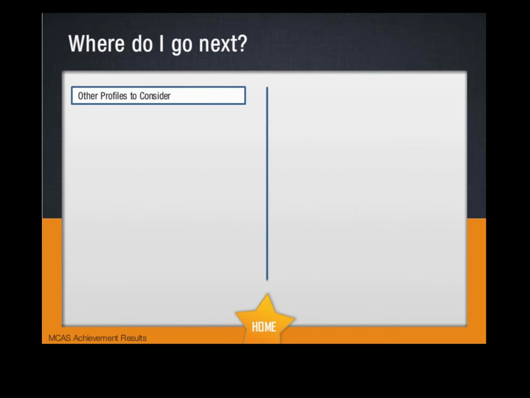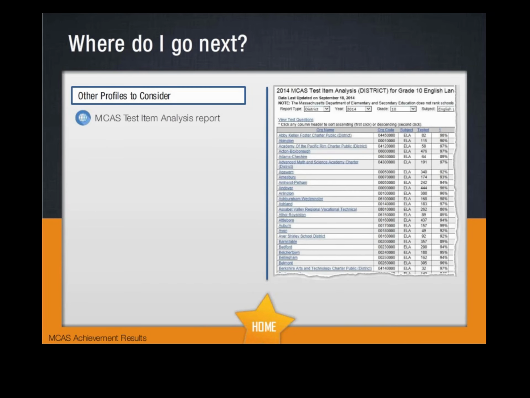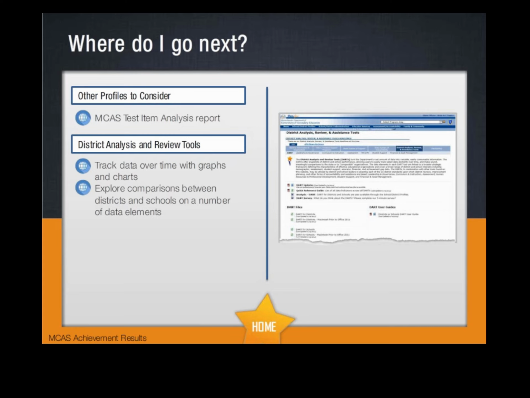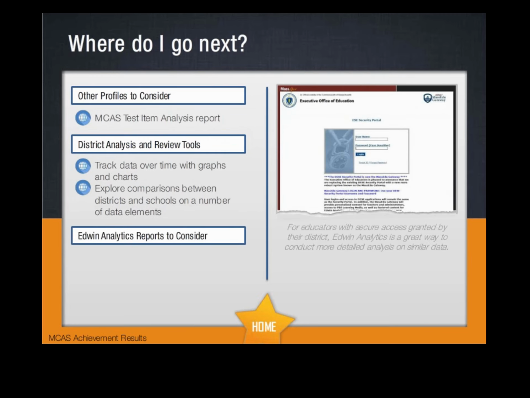You may also want to learn more about specific subject areas. Visiting the MCAS Test Item Analysis Report would be a great way to dig a little deeper into the state-level reports. The District Analysis and Review Tools, DARTs, are an excellent resource to track data over time and explore comparisons between districts and schools on a number of additional data elements. For educators who have secure access granted by their district, PE 405 and PE 305, the MCAS Achievement Distribution by Year reports in Edwin Analytics will help you analyze how student performance has changed over time.